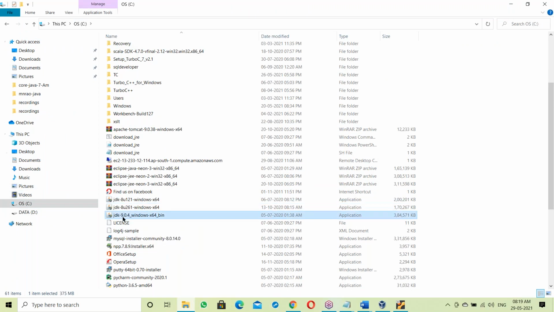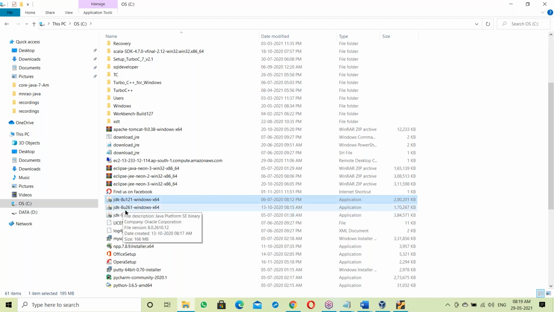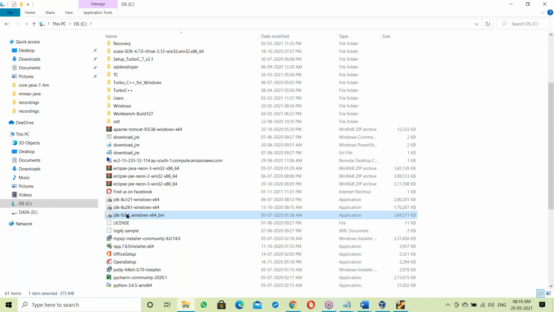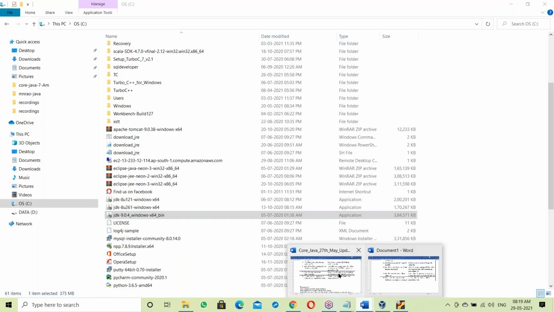In our office we are using JDK 9 right now. Currently projects are being developed in JDK 9. After finishing 8 and 9, next we'll go for 11 and 13. JDK 11 and 13 features also we'll discuss. First starting with 8, then moving to 9, then 11, and finally 13 also we'll discuss. Today I'll share all of this.